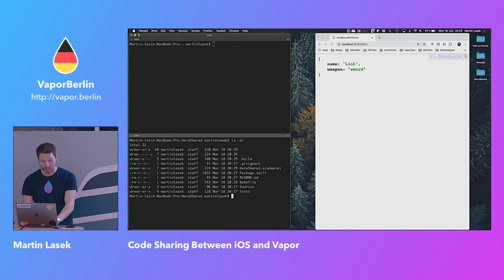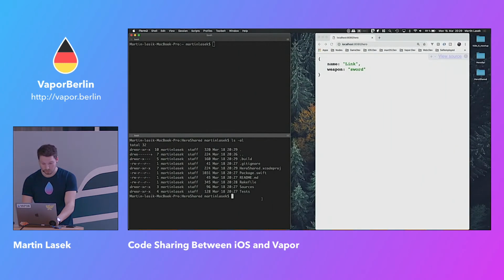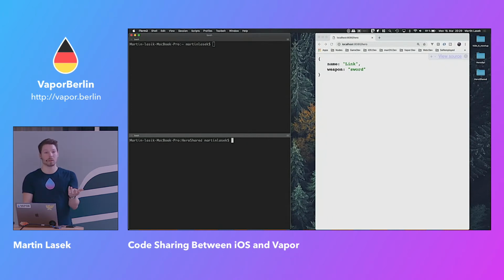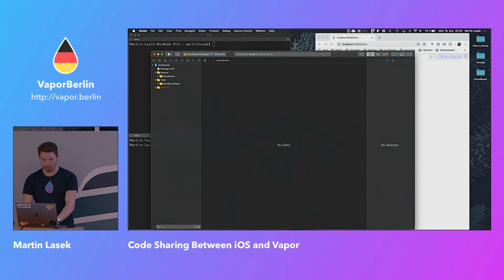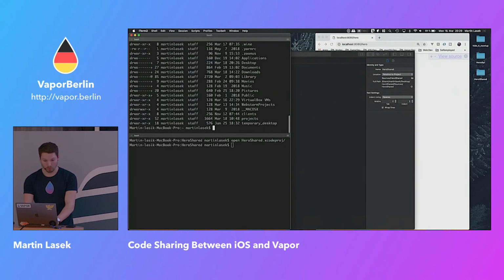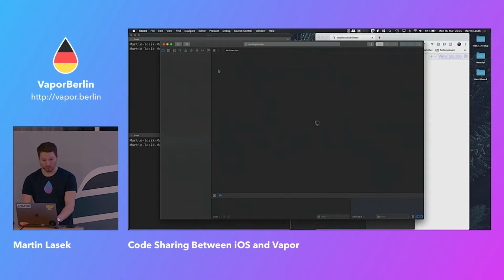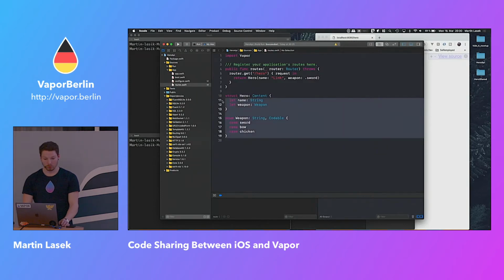So we got that. We need that later on. Basically, we need it now. We can now open our shared repository, our project, and put the code we want to have in one single place inside there. So let's have that project open and open our Hero API once again, where we have our Hero model. Not on desktop, right? Hero API. All right, so we got this code here we want to have in our shared repository.